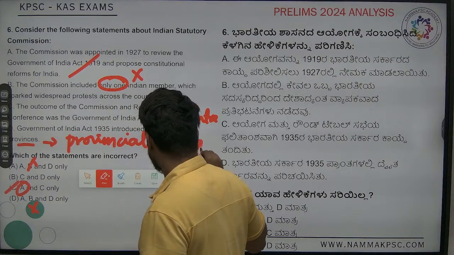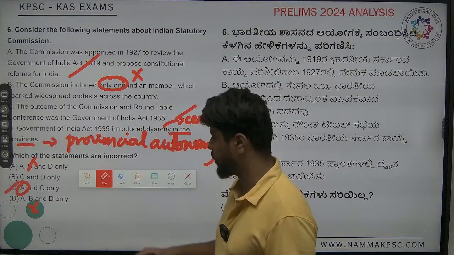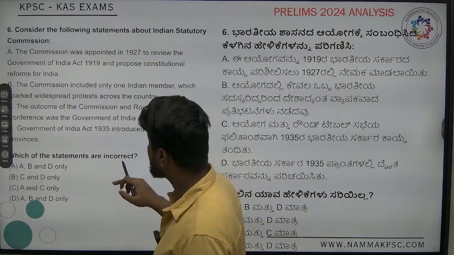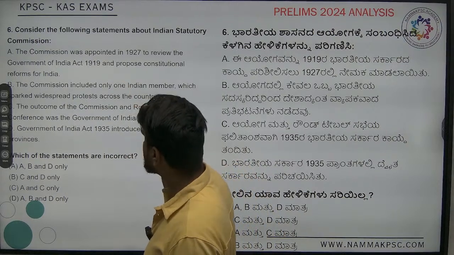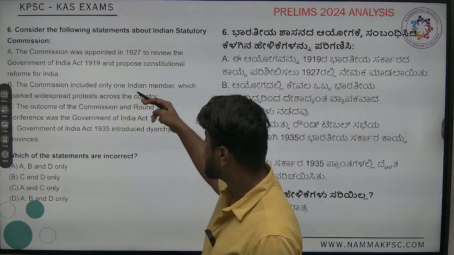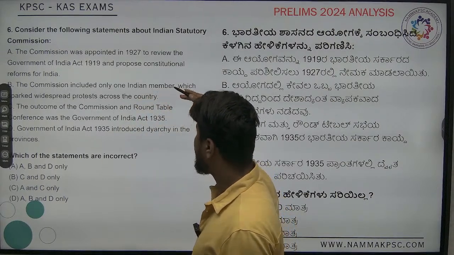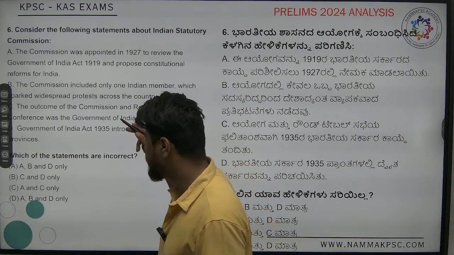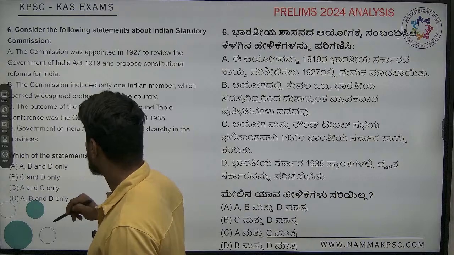That is, the states could do whatever they wanted, right? Now they are asking which of the statements are incorrect. So which are the statements which are incorrect? B is there, and later you also have D. So B and D.